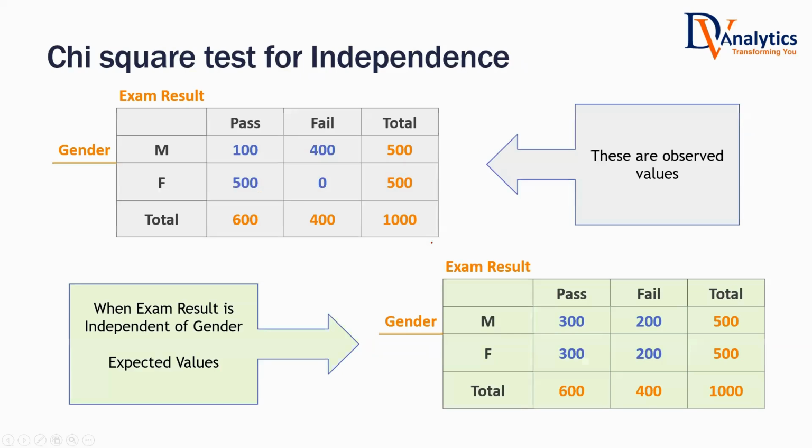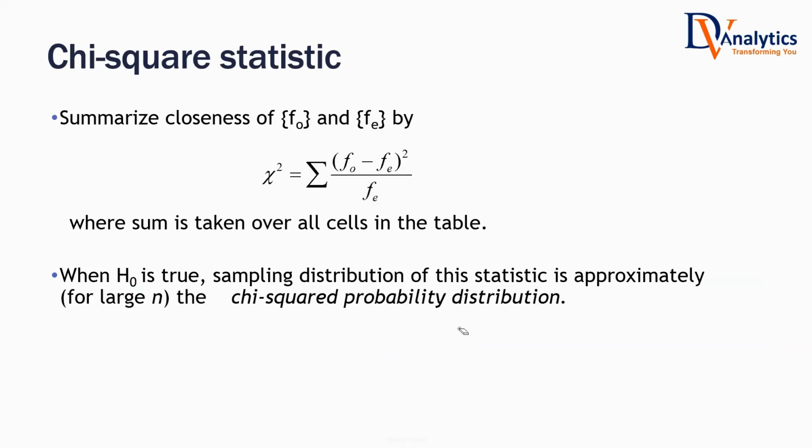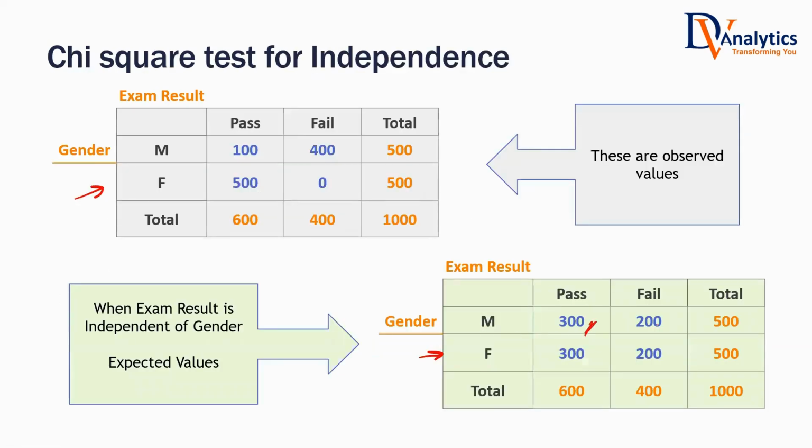This is the expected table. Imagine these are the observed values. This is your expected value. These are your expected values. All of you, are you absolutely clear on these expected values? How are we getting them? If 60% are passing, 40% are failing,